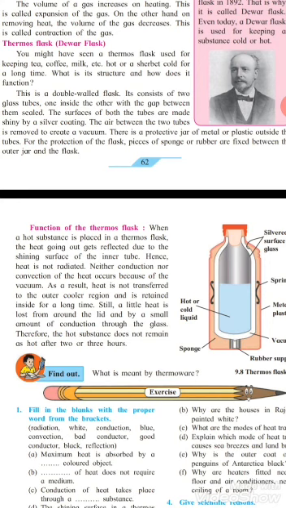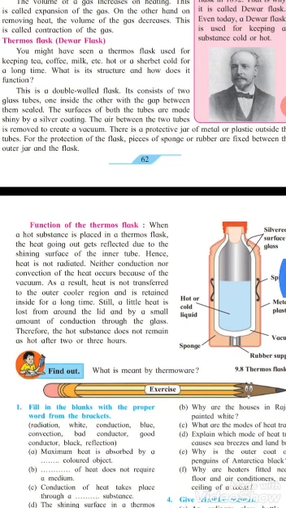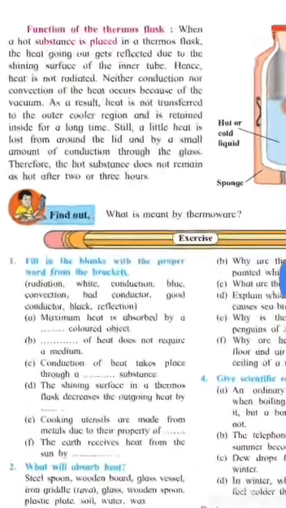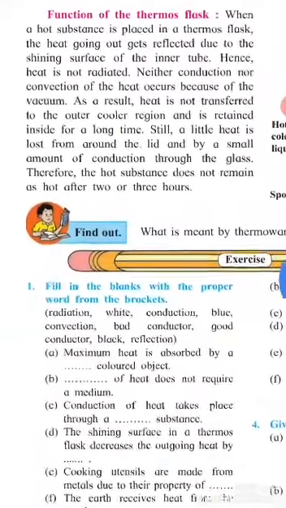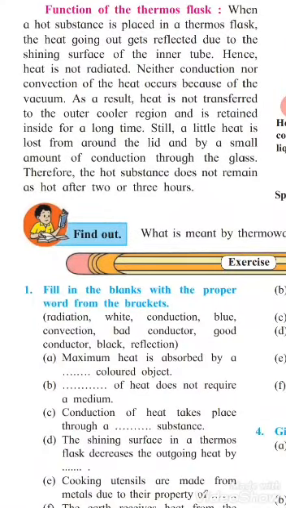Is that clear? For the protection of the flask, pieces of sponge or rubber are fixed between the jar and the flask. If you want to carry it here and there, it should not get any kind of damage or break the glass tube. For this prevention, pieces of sponge or rubber are fixed between the outer jar and the flask. This is its structure. Now, see the function of thermos flask.